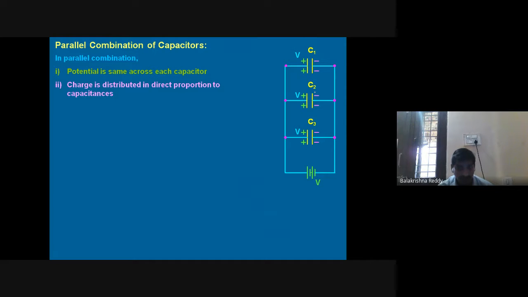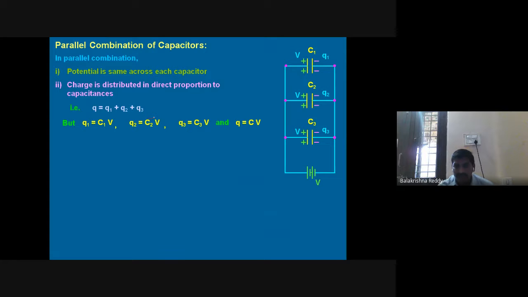Since Q is directly proportional to C, whereas V is constant. Now, since charge is different across each capacitor, Q1, Q2, Q3, the charge supplied by the battery is equal to the sum of the individual charges across each capacitor. Q1 equals C1V, Q2 equals C2V, Q3 equals C3V.